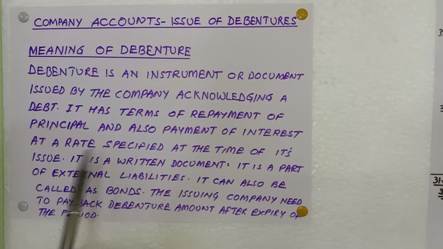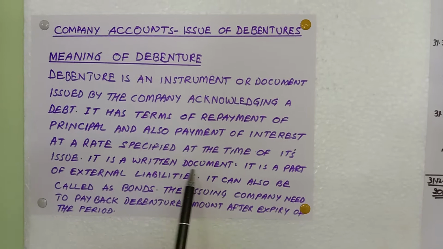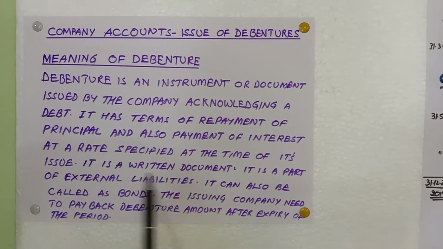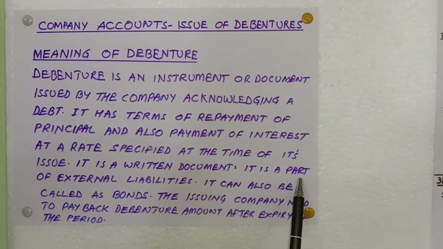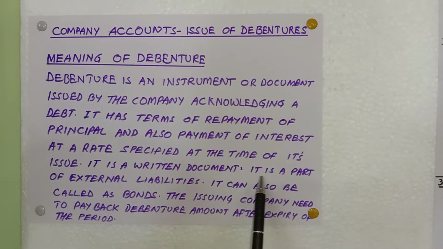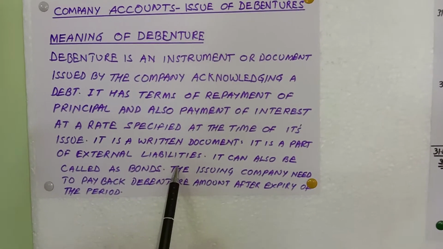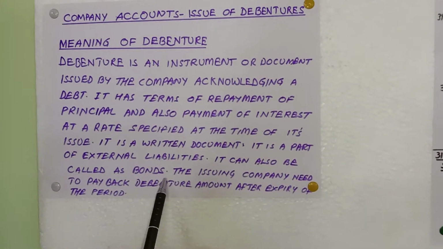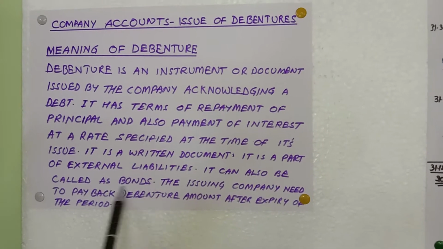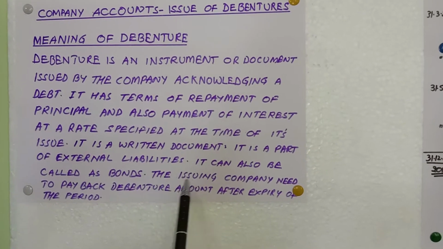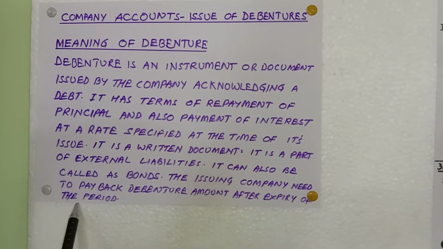Then these you can write as characteristics, which I have included here. It is a written document, just like a certificate, so everything is very clear. It is a part of the external liability. As I told you, the capital will have internal as well as external liability, and this is a part of external liability. It can also be called bonds. So debentures are mostly a type of bond, and the issuing company needs to pay back the debenture amount after the expiry of the period.